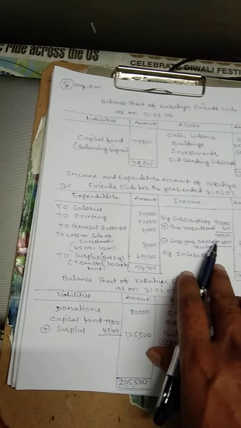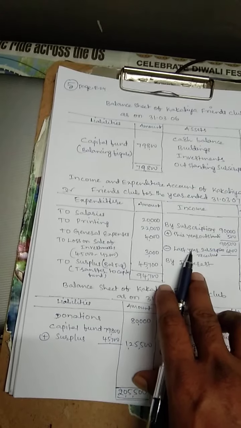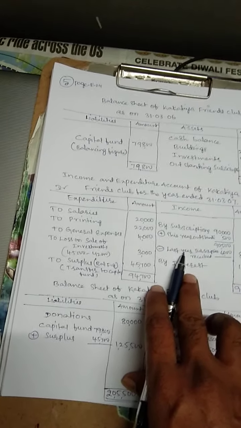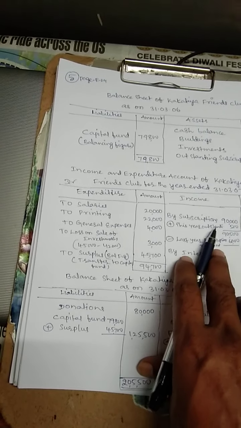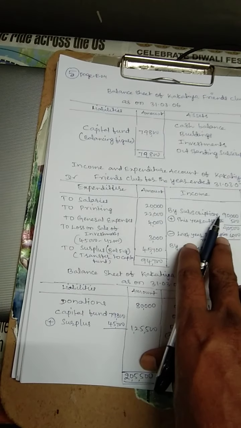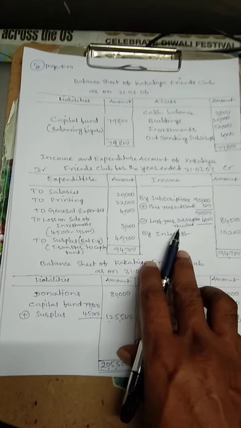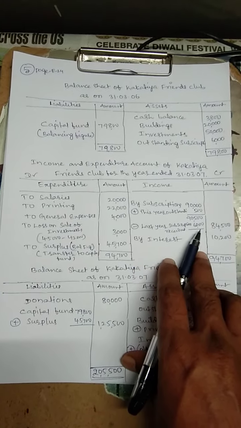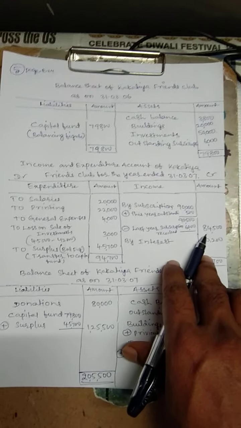Add this figure, then 90,500. Last year our outstanding subscriptions is 6,000. This amount is included in the present year collections of 90,000, so deduct that amount. Last year subscriptions 6,000, we will get the figure 84,500.